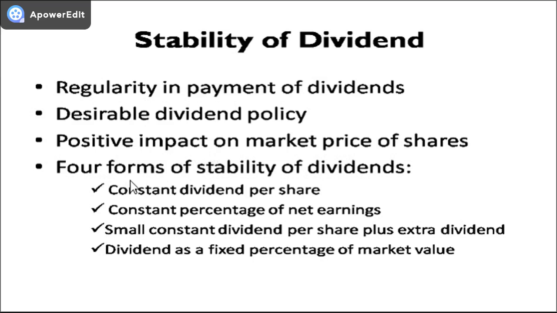There are four forms in which stable dividends can be paid. One is by paying a fixed dividend per share, by paying a fixed percentage of net earnings, by paying a small constant dividend per share plus an extra dividend, and paying dividend as a fixed percentage of market value. Any of these four forms can be used for making the payment of dividend regularly to the shareholders.